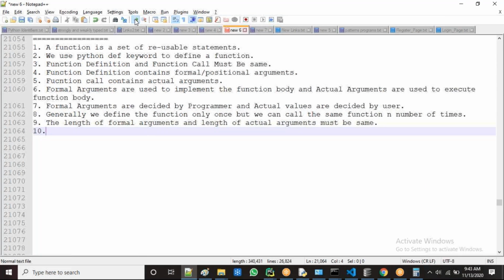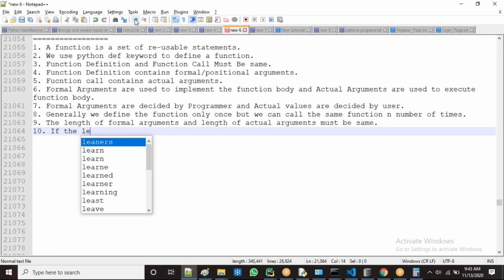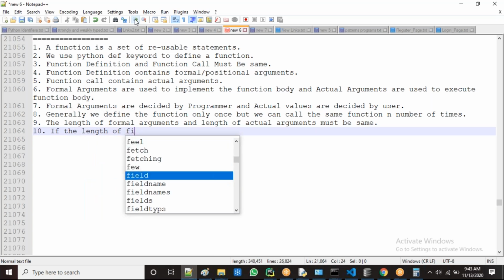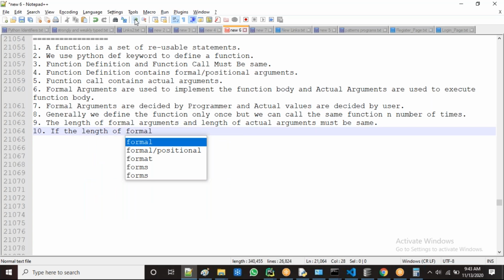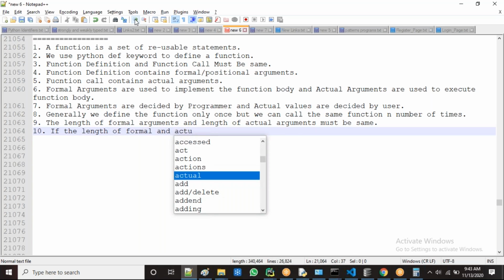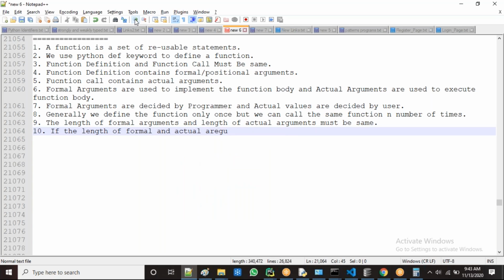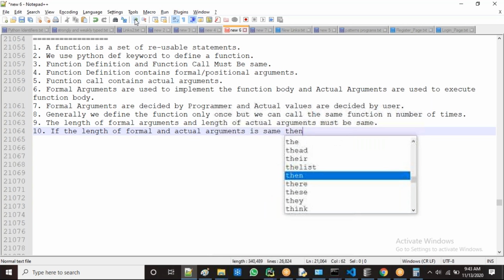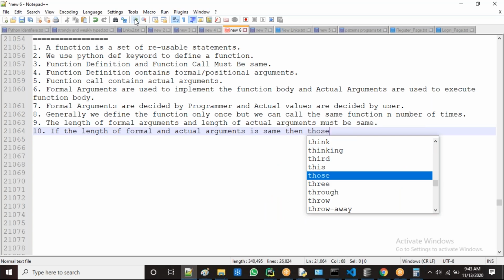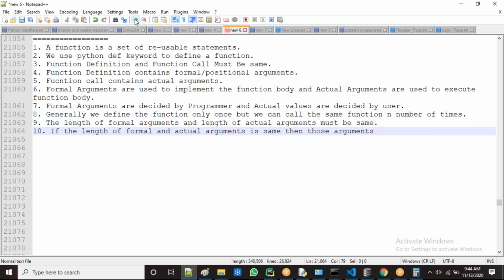The 10th point: if the length of formal arguments and actual arguments is the same, then those arguments are called fixed length arguments.